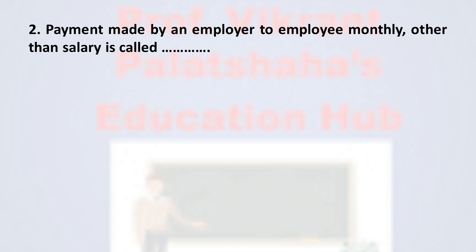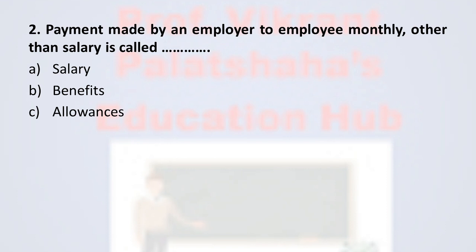Next question number 2. Payment made by an employer to employee monthly other than salary is called dash. Option number A salary, option number B benefits, option number C allowances, and option number D perquisites. And the correct option is option number A, salary.